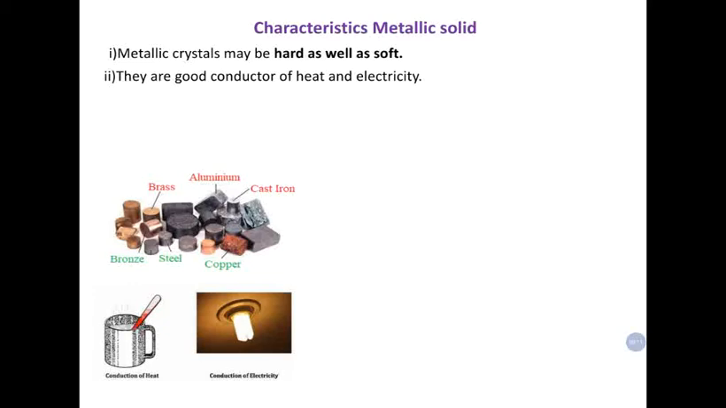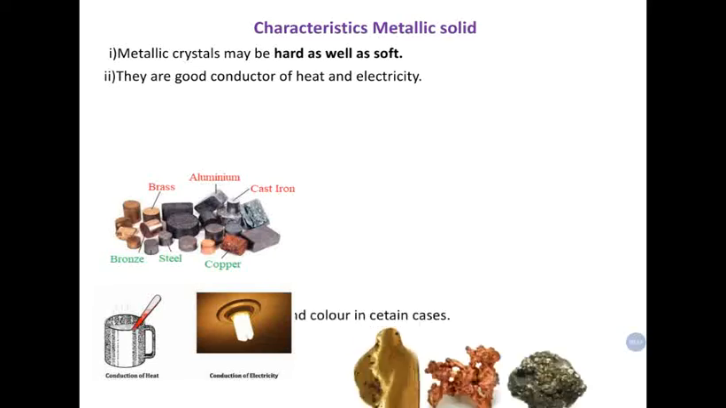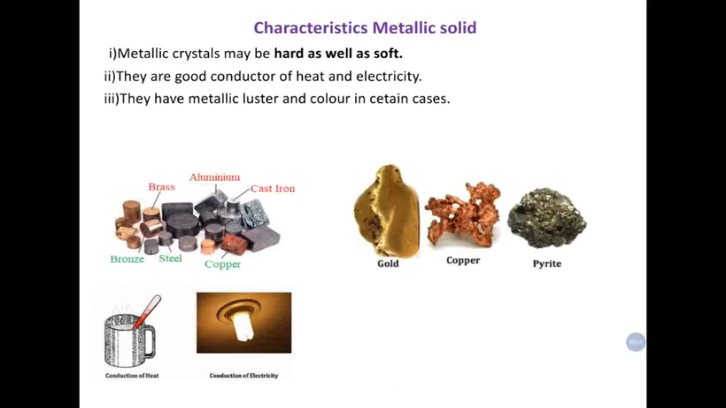In this picture there is a cup which contains a spoon, and it is full of milk. As it is a metal, it conducts the heat. Side by side a light is shown, which proves that metals are good conductors of heat and electricity. They have metallic luster and color in certain cases, for example gold, copper and pyrites.